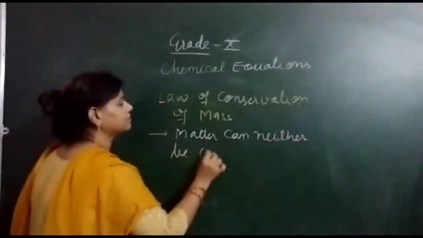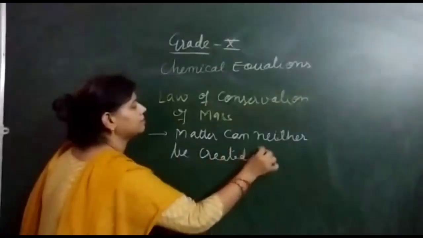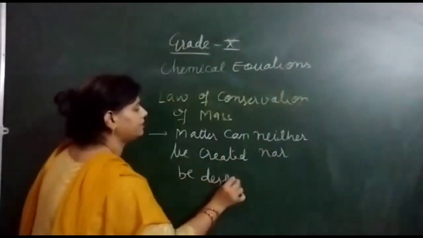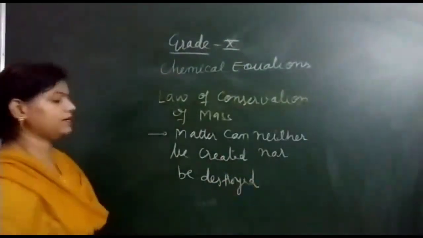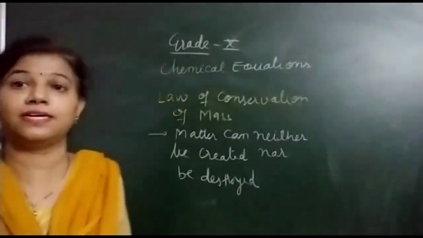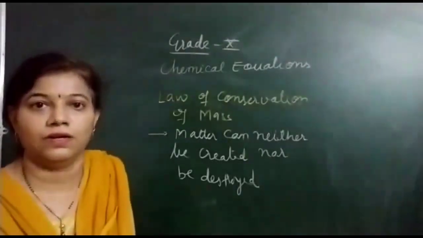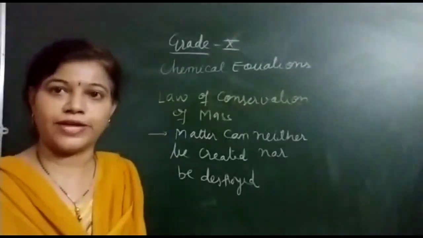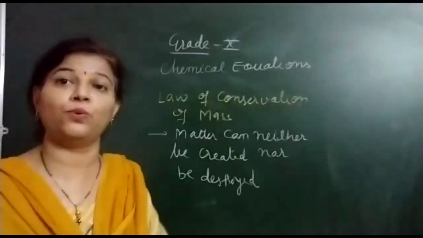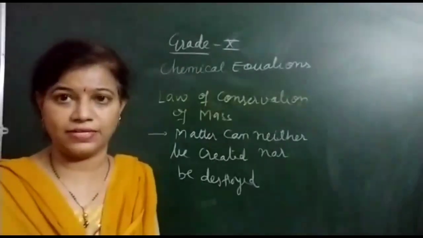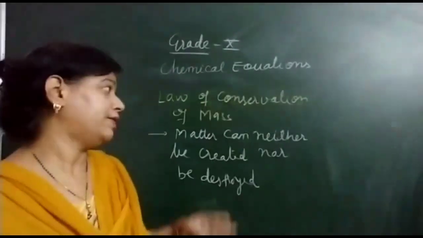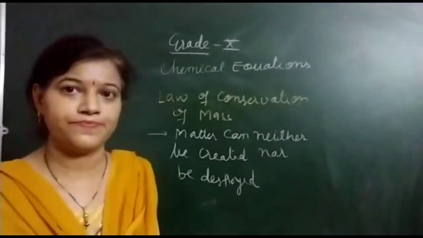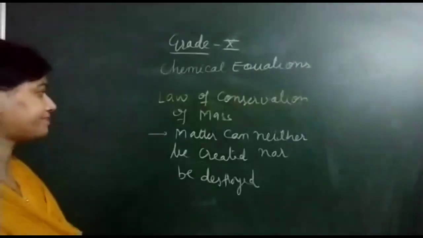Matter can neither be created nor be destroyed. What does it mean? We know that everything around us present, that is nothing but the matter. And in a chemical equation, a substance which takes part, that is also termed as a matter. The product which will form, that is also a matter. So according to this law, the total mass of the reactant should be equal to the total mass of the product. What I want to say, you got?